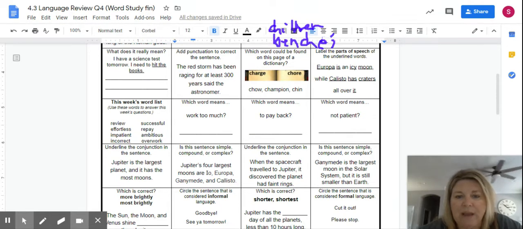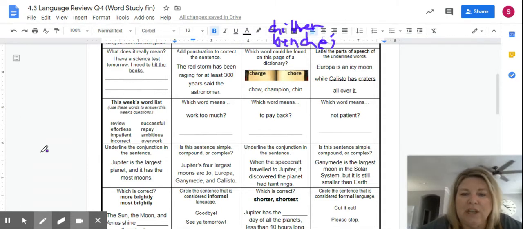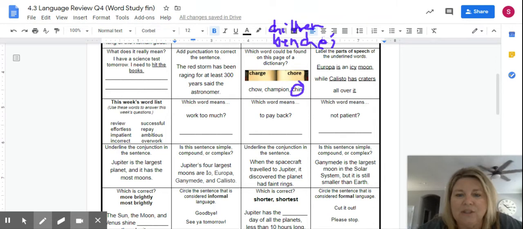The next word is champion. We have a CHA, just like here, CHA. And this word has an R and this word has an M. So M comes before R, so champion would be on the previous page, which means that for this one, it's going to be chin that is going to be found on this page. So the CHI can be found between the CHA and the CHO.